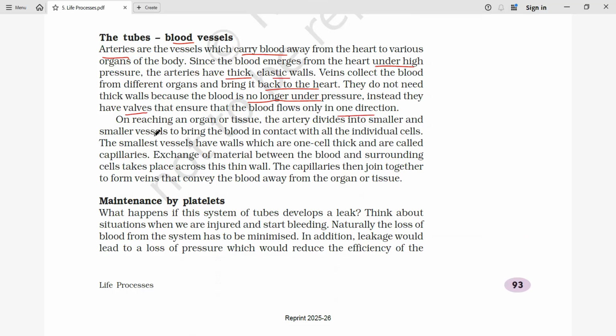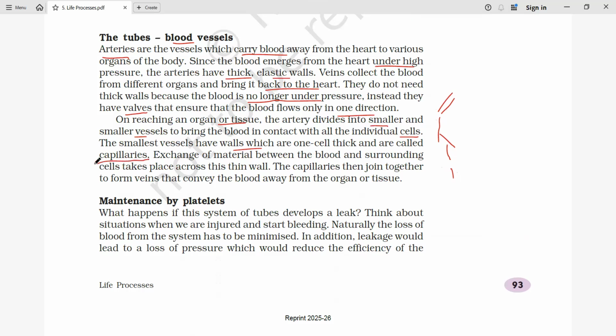So finally, when oxygenated blood is going to reach the organs or tissues, the artery is again going to become smaller, further smaller, and finally it is going to reach the individual cells. That's why, if you see that somewhere an artery is thicker, later a branch comes and you'll find that it becomes thinner. These smaller vessels have walls which are one cell thick and are called capillaries.